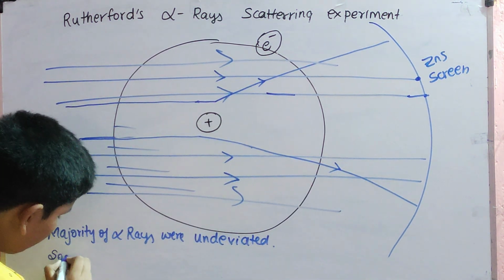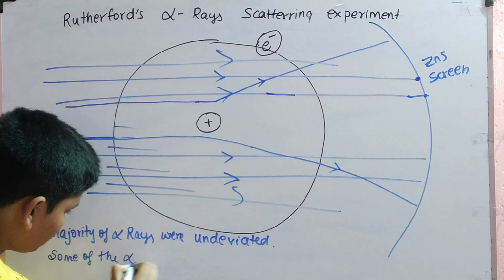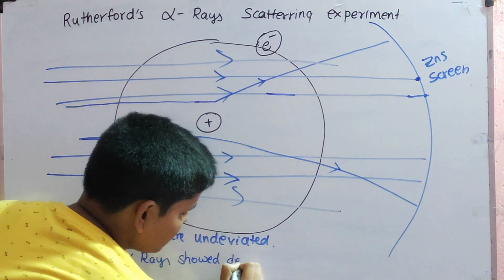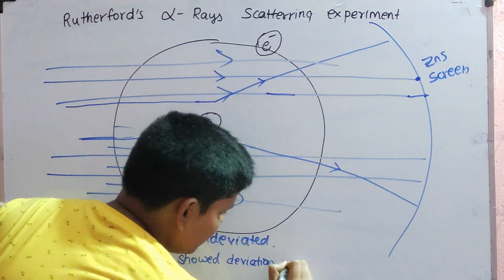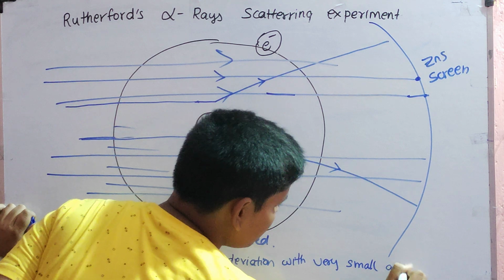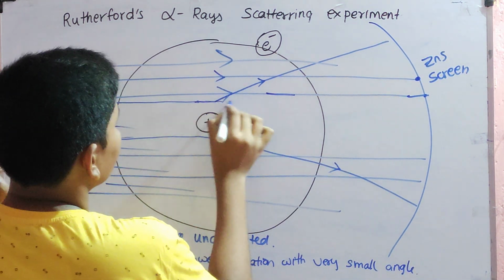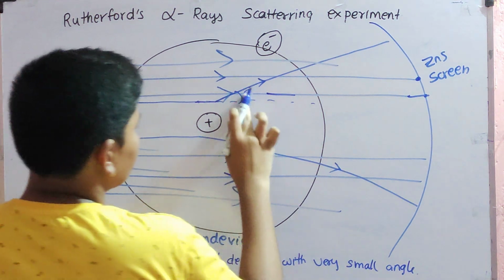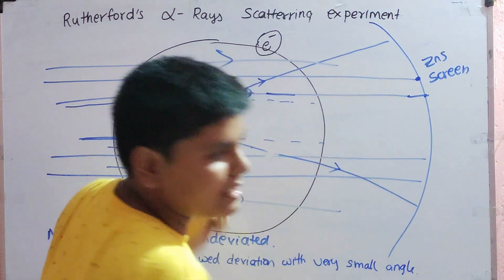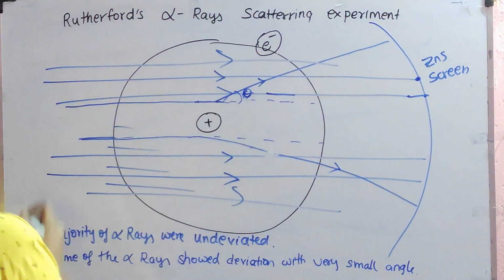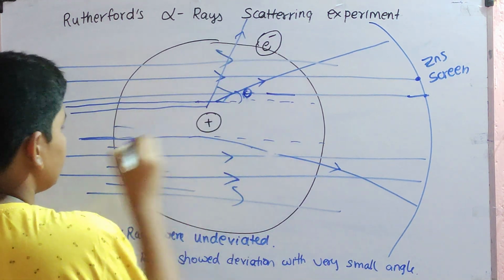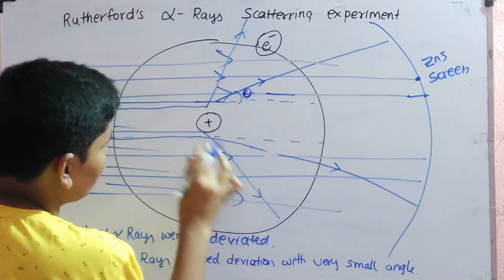Then some of the alpha rays showed deviation with a very small angle. Expected was to go like this, but it deflected a little bit, with a very small angle. And when any rays came too much close to the nucleus, they were deflected at a very large angle. Too much close, they were deflected, not touched, they were deflected.